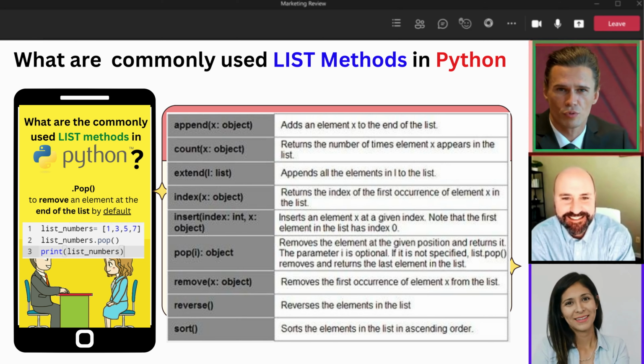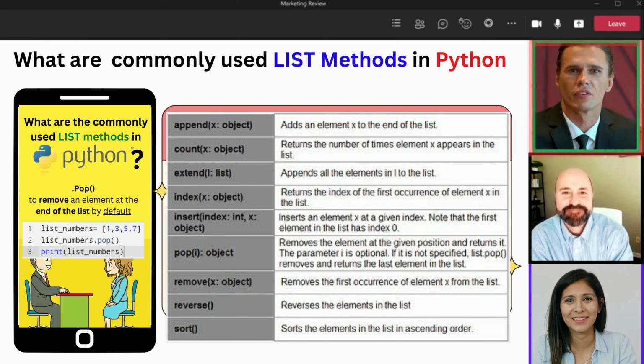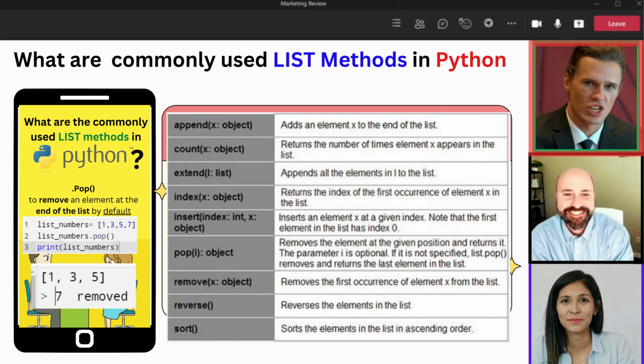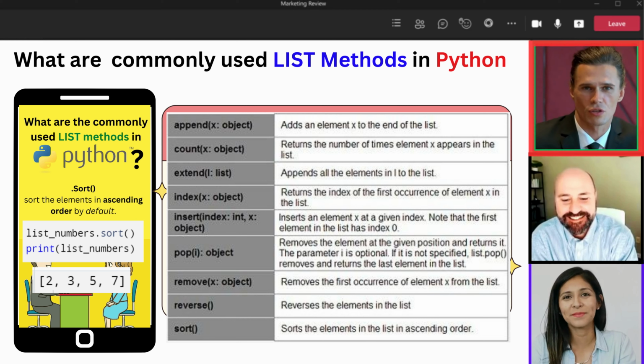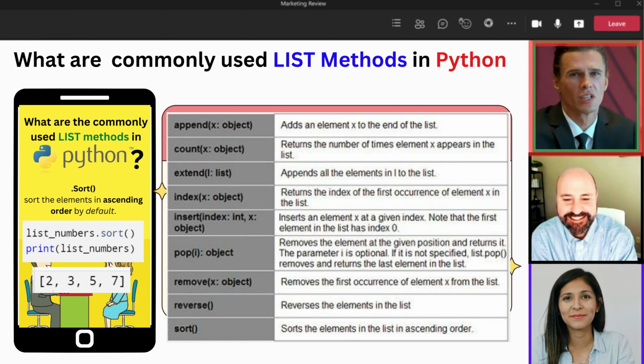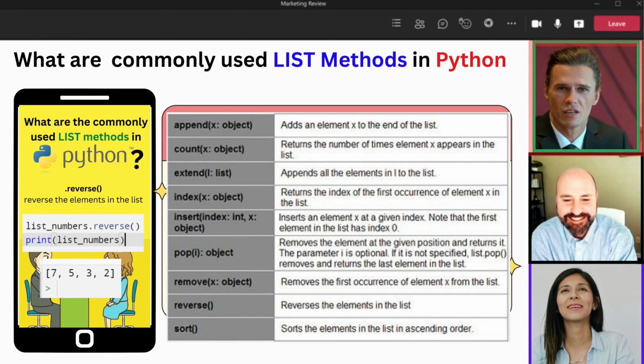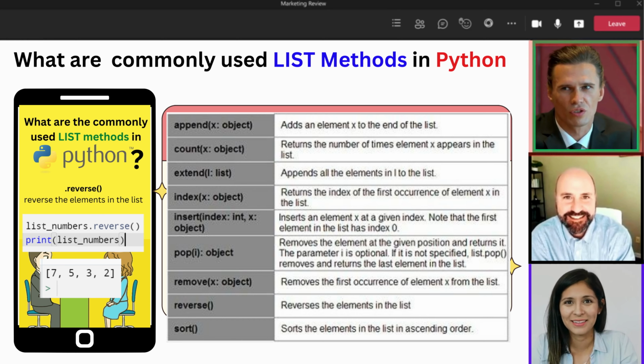Pop method allows you to remove an element at the end of the list by default. For example, list.pop bracket. Other methods can be: sort method allows you to sort the elements in ascending order by default. The reverse method allows you to reverse the elements in the list.